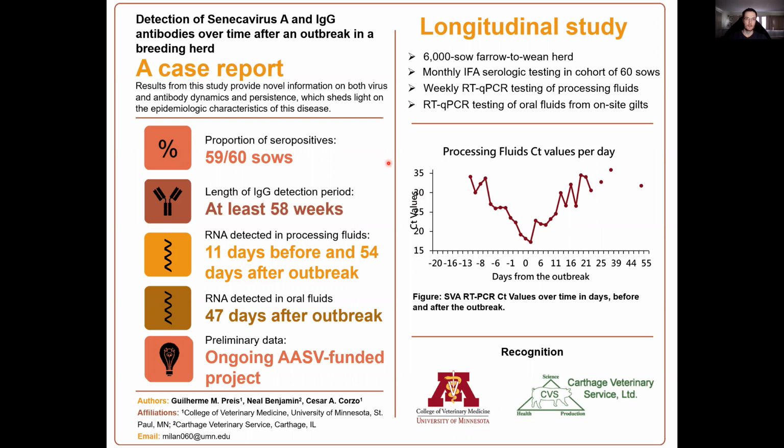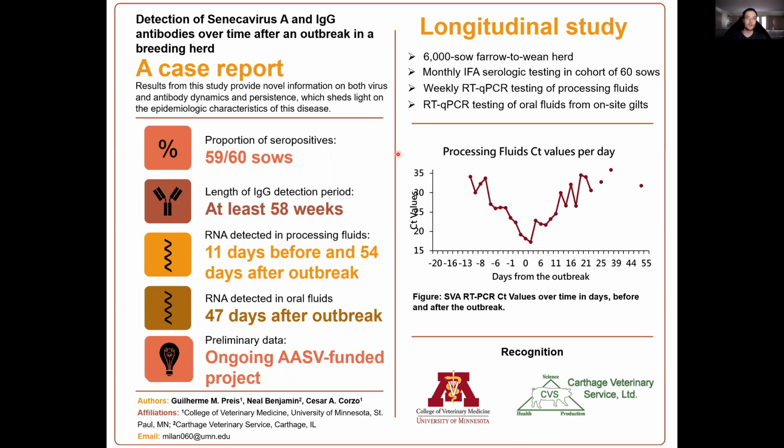a Breeding Herd. As mentioned, Senecavirus A causes a vesicular disease, and it is very similar to extremely important foreign animal diseases such as foot and mouth disease. So Senecavirus actually brings a great concern on its potential to create confusion in the event of a true introduction of foot and mouth disease in the US swine herd.